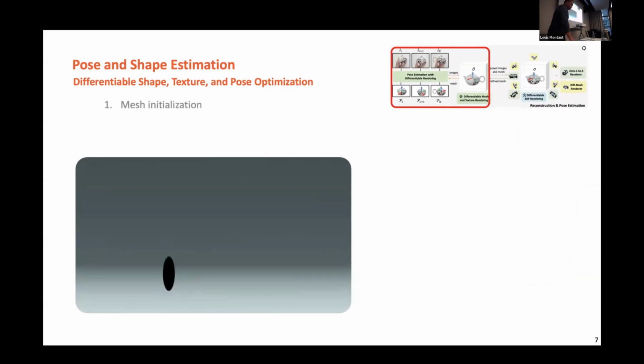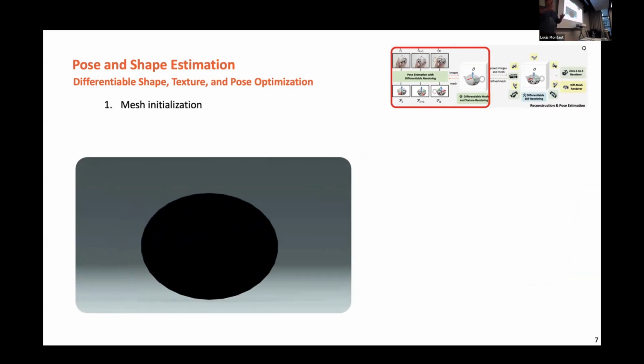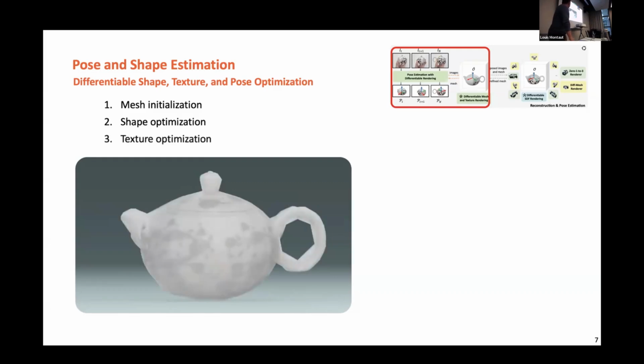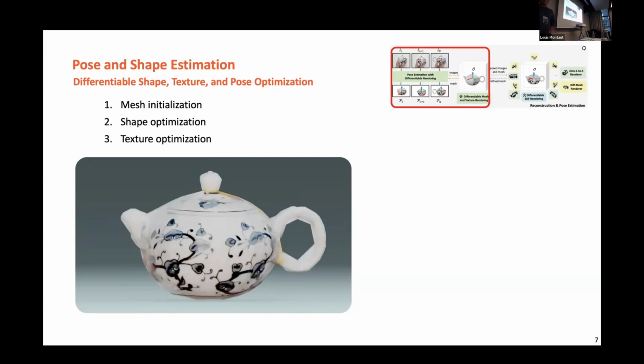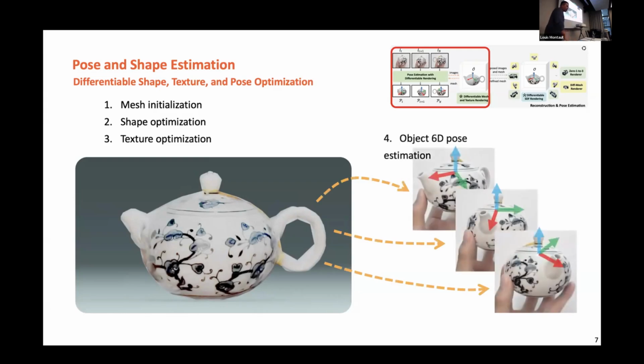First, we're going to have a mesh initialization. All right, we start with something that has simple geometry, and then we scale the shape and the pose of the shape to match the contour of the object. Right, and once there, we're going to have a shape optimization. We're trying to add small details on top of that to match the contours of the object. And once this is there, we're going to have texture optimization. The great part about differentiable rendering is that everything can be done in gradient-based optimization, so that we gradually match the observations. And once the texture is there, we're going to have pose estimation.